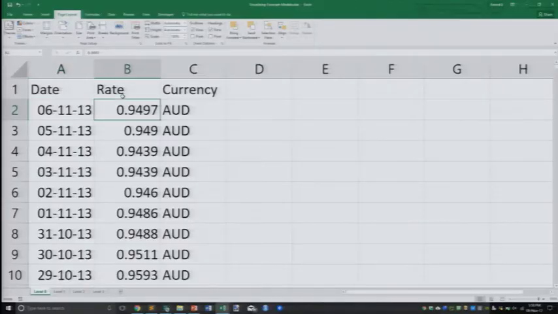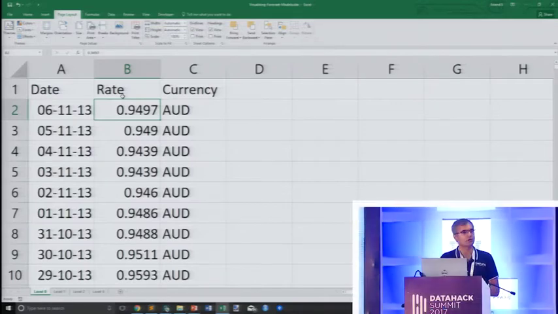I'm going to take a data set which is currency data and apply this principle. So I have for various dates the currency rate against the US dollar of various currencies. So this says that on the 6th of November 2013, the Australian dollar was trading at 0.9497 USD. Now, this is the raw data level. Let's move this up one level of abstraction.